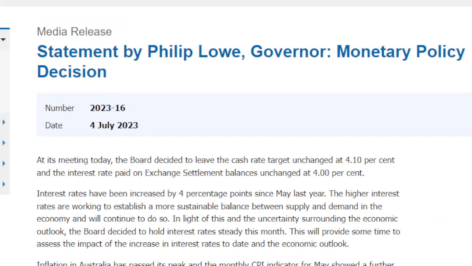On the 4th July, let us read this once. At its meeting today, the board decided to leave the cash rate target unchanged at 4.01% and the interest rate paid on exchange rate settlement balances unchanged at 4.00%. They did not change the interest rate.